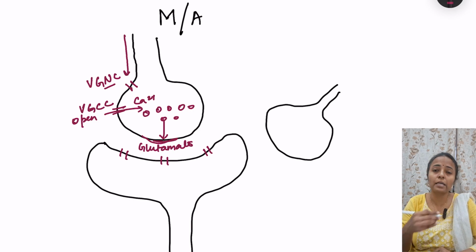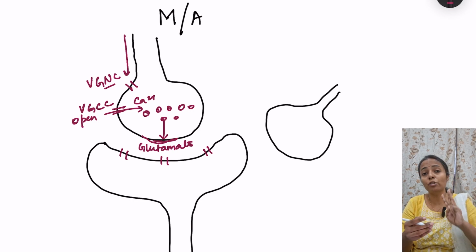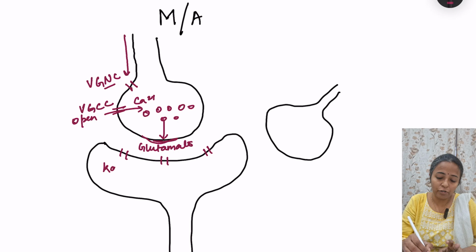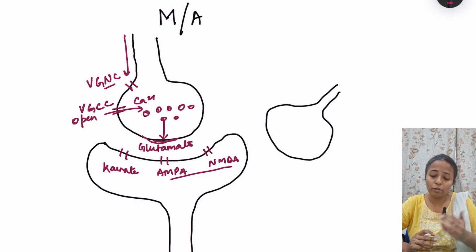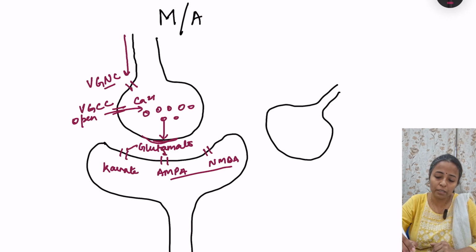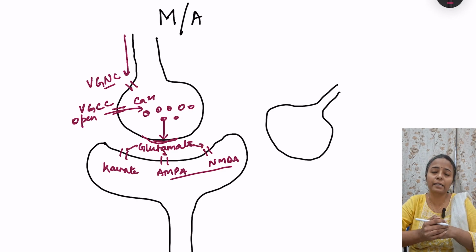the postsynaptic membranes, and glutamate action depends on three receptors. These are kainate receptors, AMPA receptors, and NMDA receptors. The difference between AMPA and NMDA receptors I have discussed in the video on long-term potentiation that you can watch. So there are three types of receptors, and glutamate binds to these receptors. Some of these are ligand-gated channels, some act by another mechanism, by G-protein coupled receptors. We are not going to discuss that.